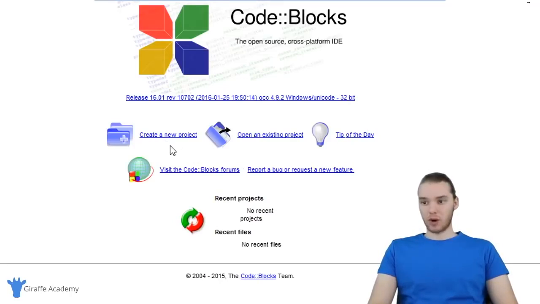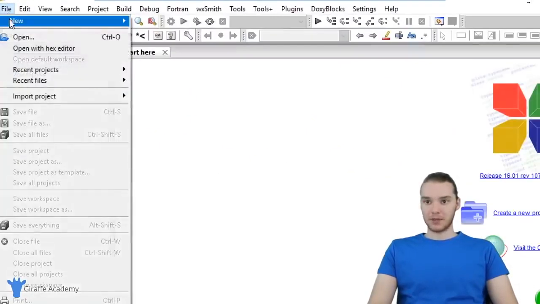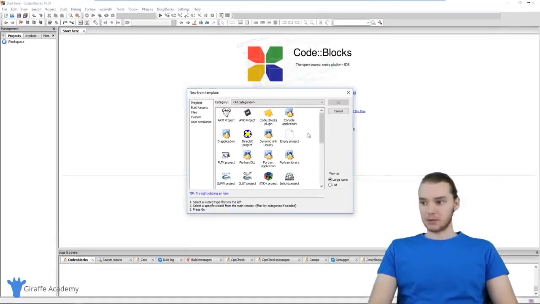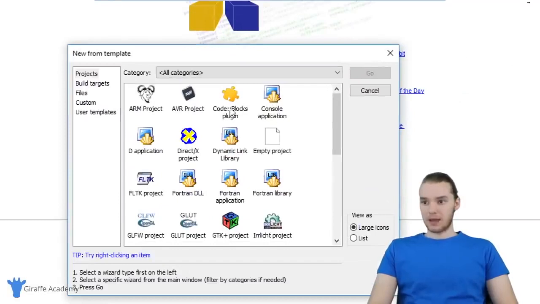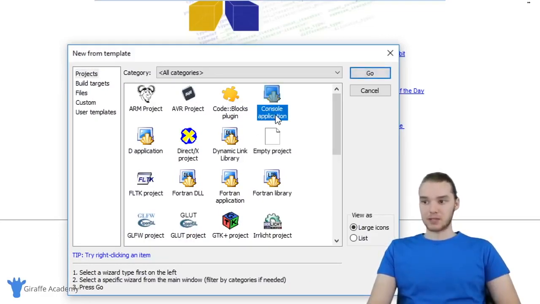So whenever we're going to start writing some C files, we're going to want to create a new project in CodeBlocks. So you can either click this button right here, or you can go up to File, New, and Project. So either way, it's going to bring you to this window over here. And there's going to be a bunch of options here. Basically, these are different types of C projects that we could create. What we're going to be doing is creating a console application. This is just a basic C project that you could run on your computer. That's exactly what we need. So click on console application and then click go.